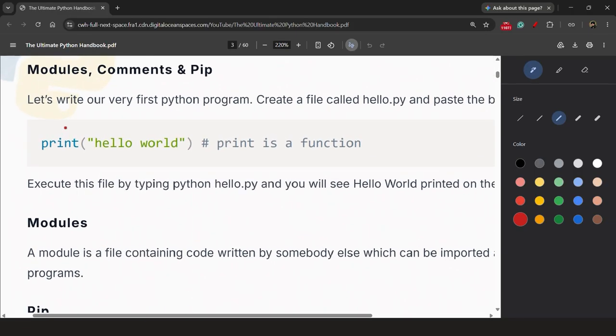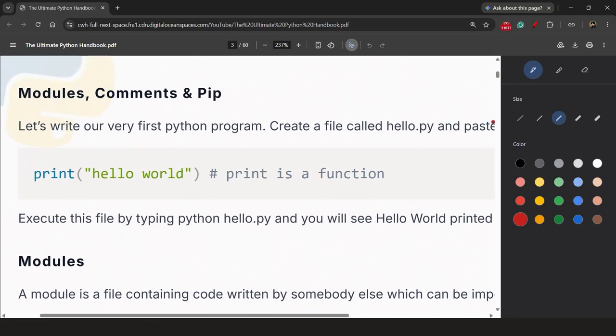Let me explain here. So print, what is print? Print is nothing but a function. So print is a function, print and brackets. This is a function. Whatever we will write here, if there is some variable, then we do not need to put double quotes.